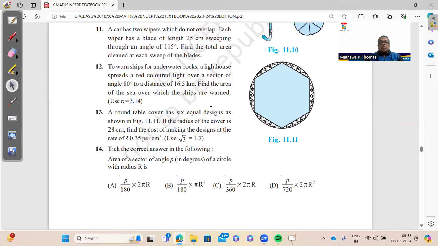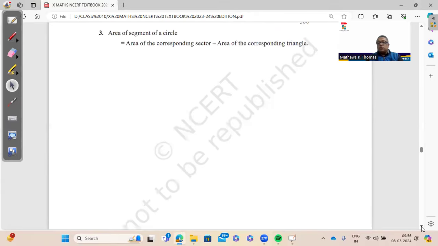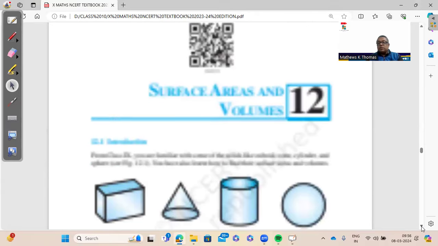Then this question number 13 about the 6 designs that are being formed. So what you can do is find the area of the circle and subtract the hexagon, or you can divide it into 6 equilateral triangles. So here we get this part as the segment. So find out the area of one segment and multiply by 6. You will be able to find this. So area of sectors and segments, very small, 2 or 3 questions can be expected, nothing much.